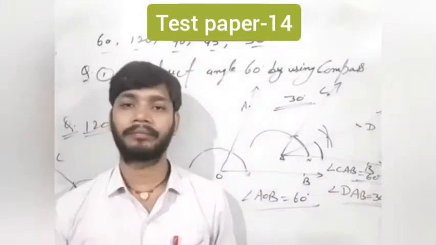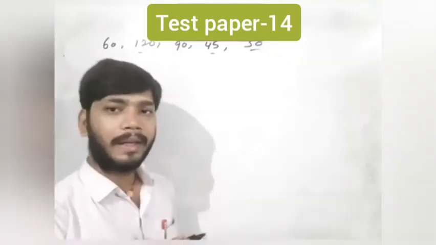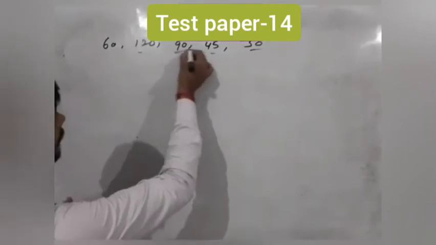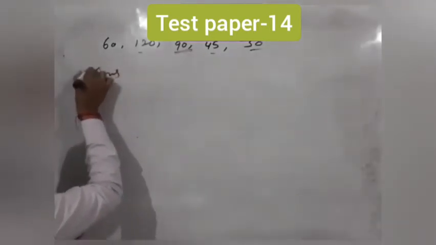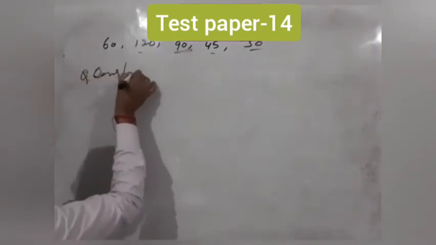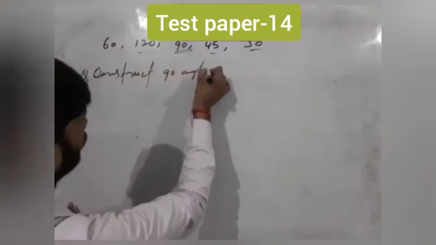Now students, proceed to the next question. Now construct an angle of 90 degrees.